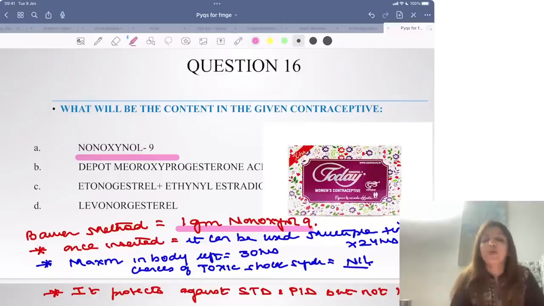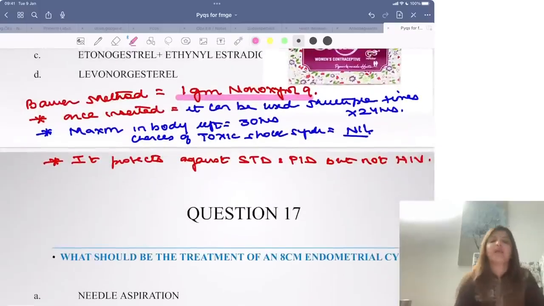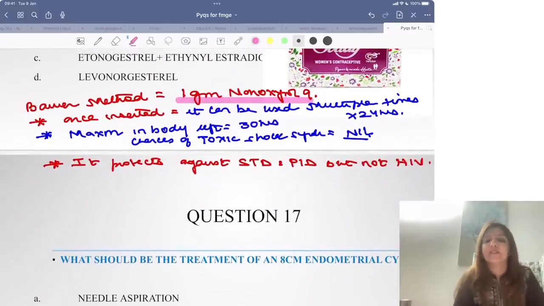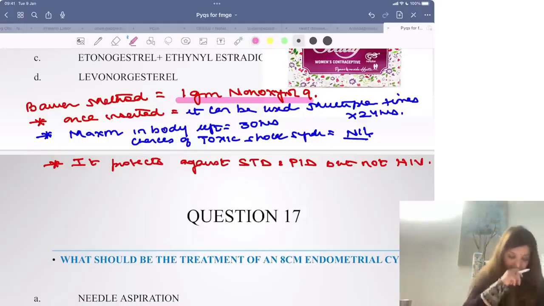But the problem with Today's Sponge, why we don't say that this is the contraceptive of choice for a female sex worker, is because Today's Sponge can protect against STD and PID but not HIV. That is why we don't call it the contraceptive of choice for a female sex worker, right?